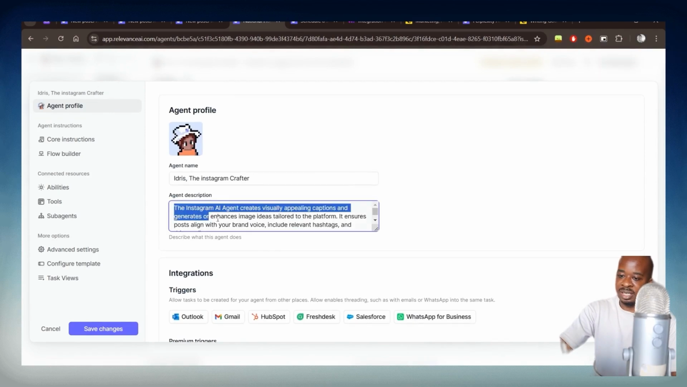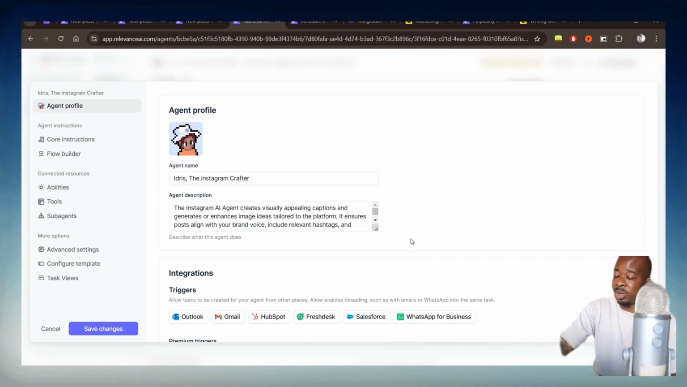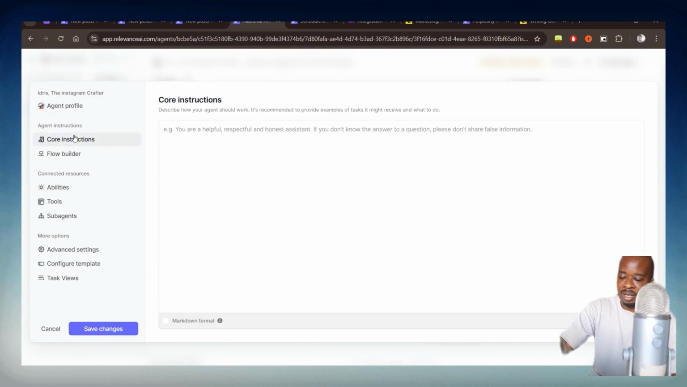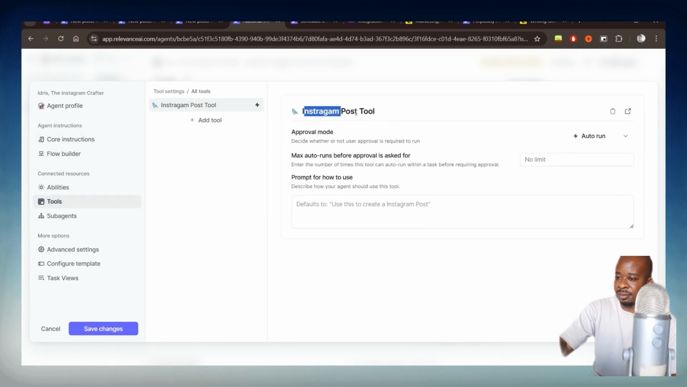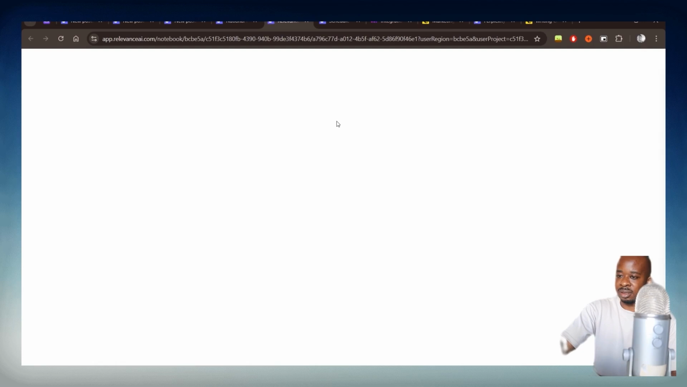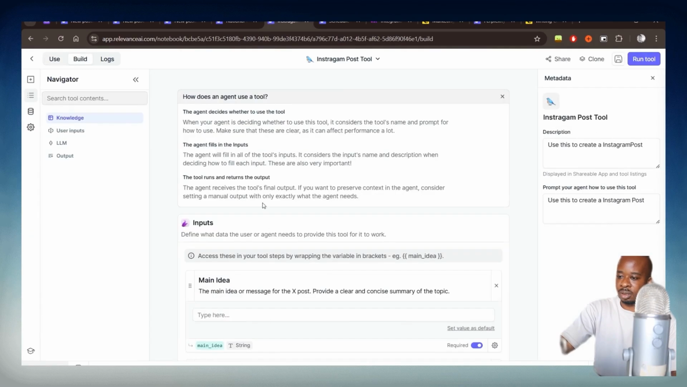So again, I've added this agent description here. If you're unsure of how to add an agent description, I would honestly just use ChatGPT. If you give it the context and explain what you're doing and say you just want a couple lines, ChatGPT is pretty good at doing that. And then within the tools section, I've just given it one tool, which is the Instagram post here as well. So we'll have a look at how that has been made. And we'll click on build.